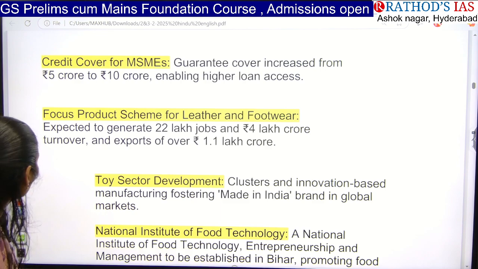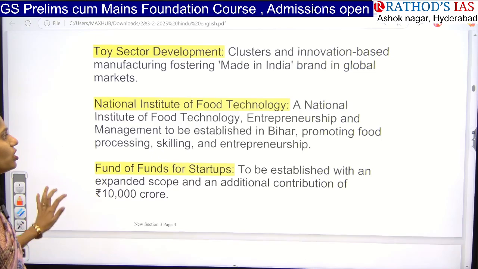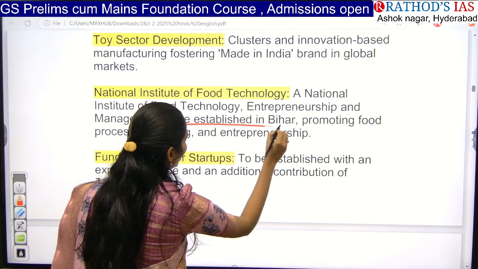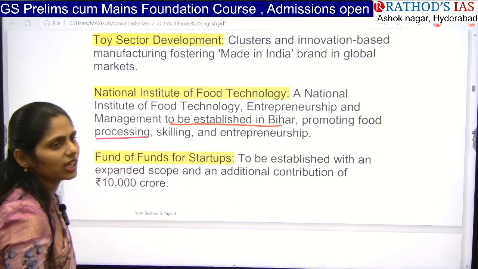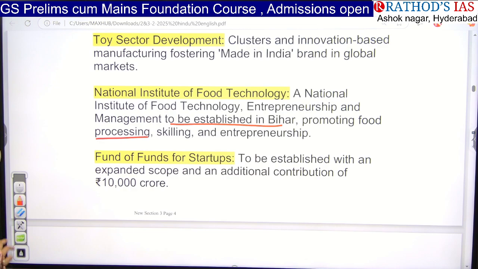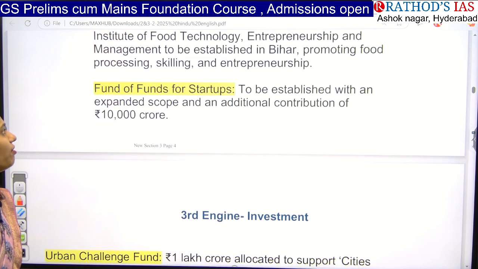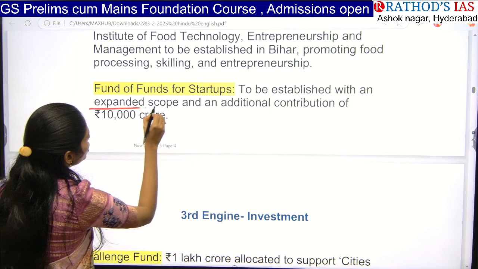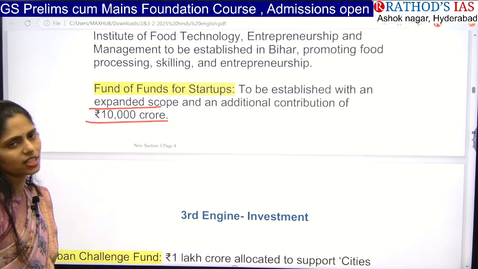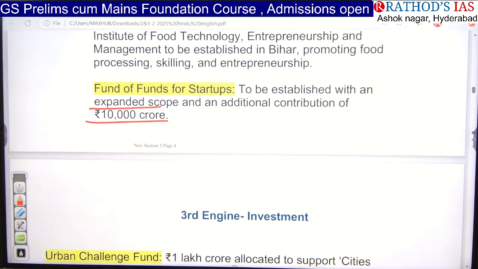And next one here is that the government is also focusing on the National Institute of Food Technology. It is mainly established in Bihar and they are focusing on food processing as well as skilling and even entrepreneurship in this area. And the government is also focusing on a fund for startups. Especially, the government established an expanded scope for an additional contribution of 10,000 crore rupees. So we are going to improve our focus on startups. So these are the important points that you have to remember regarding the second engine, called MSME.